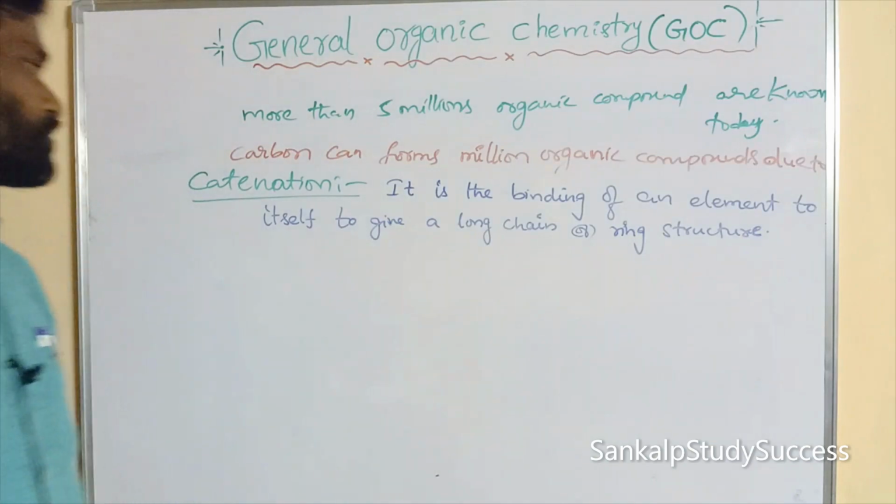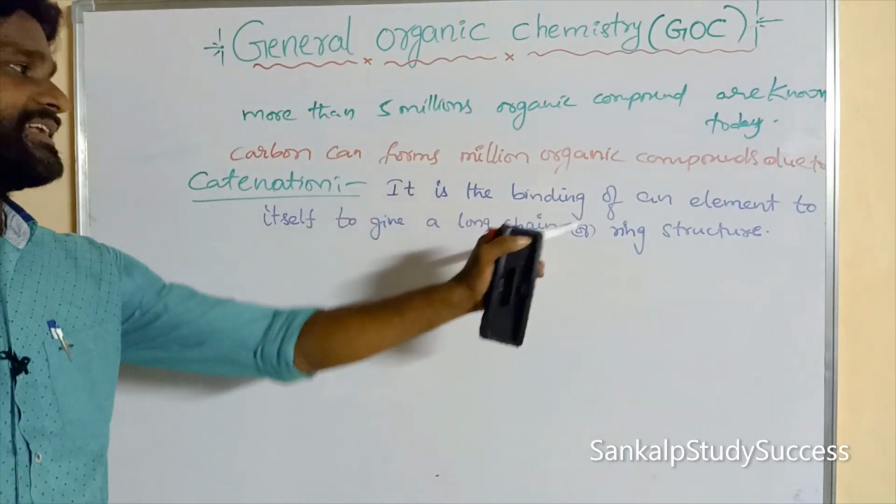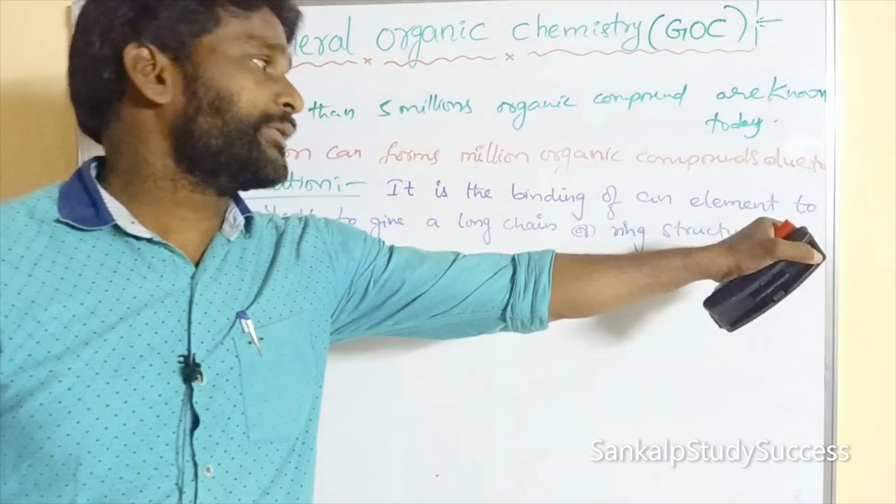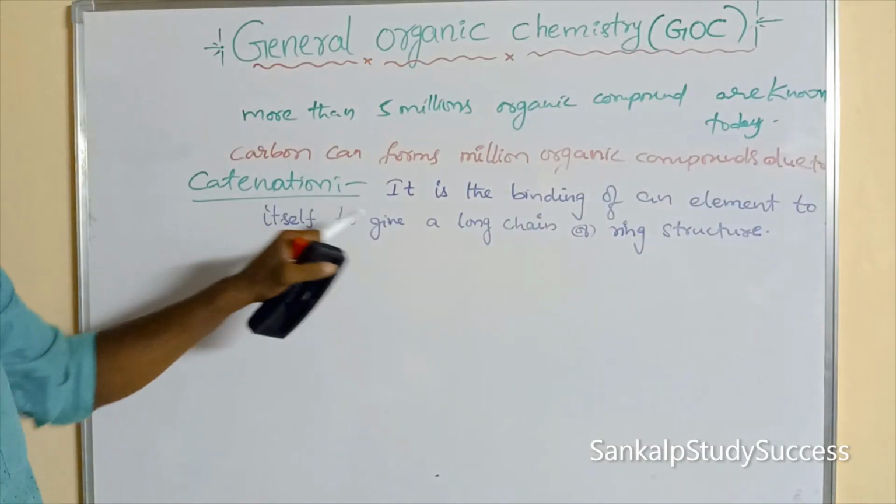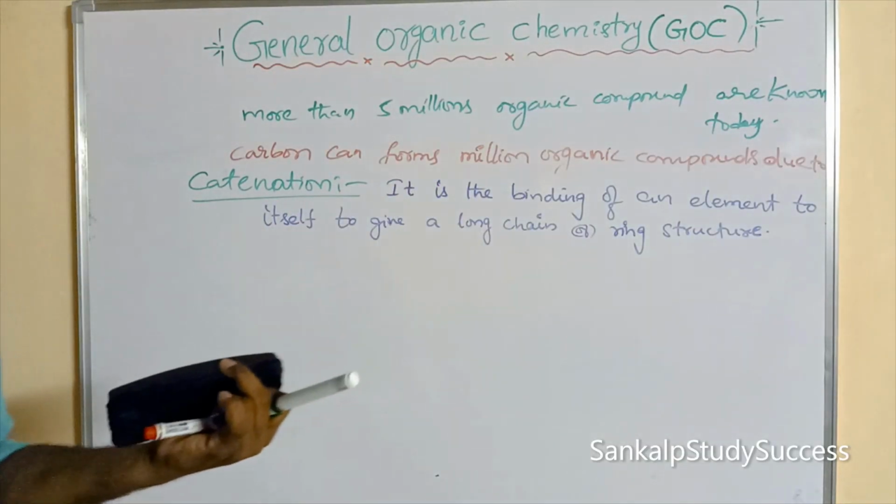So what is catenation? Catenation is the binding of an element to itself to give a long chain or ring structure.